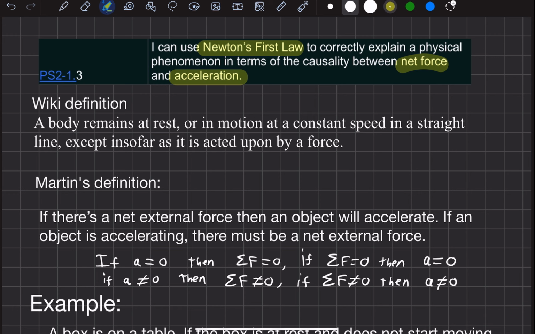That is a definition I looked up on Wikipedia. I would argue that they should have been more clear about what a force is, not just any force, but specifically an external force.